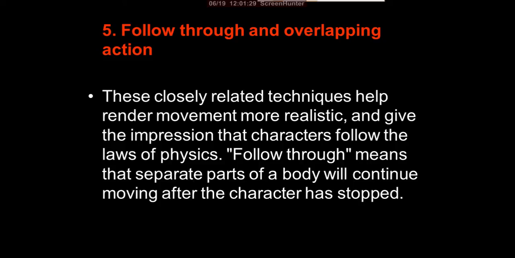Follow through means that separate parts of a body will continue moving after the character has stopped.